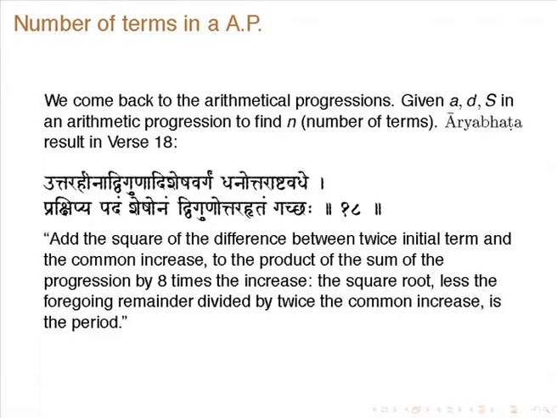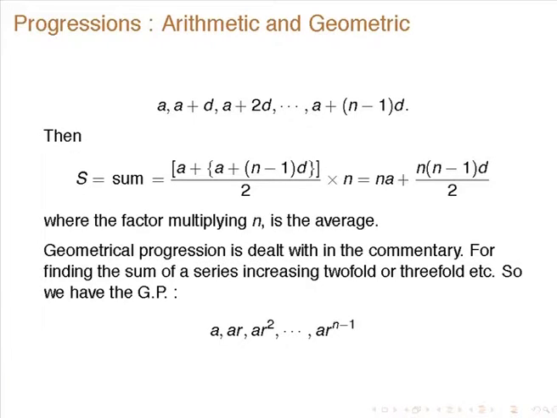So we come back to the arithmetic progression, the number of terms. This is again a result which is given in Aryabhatiya, which probably Professor Ram Subramanian will explain in greater detail. You had clearly seen earlier the expression for S, right. So S is this.